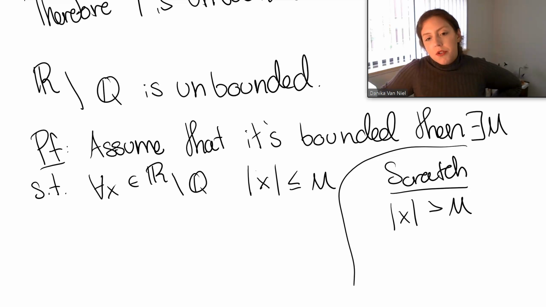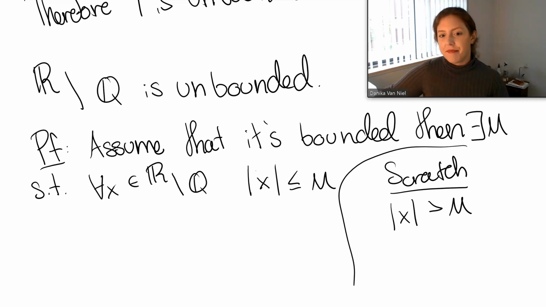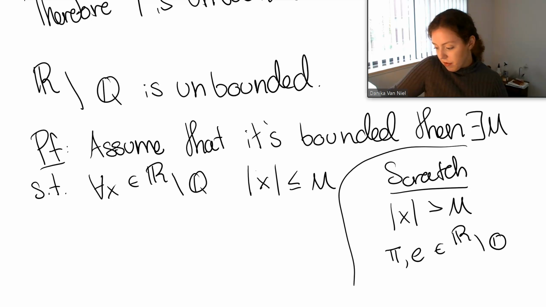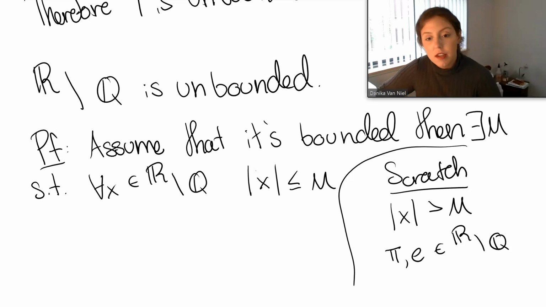So rational numbers are fractions made out of integers. The numerator is an integer, the denominator is an integer. So if you're taking all real numbers and you're taking those away, the stuff you have left over is looking pretty weird, right? These are the irrational numbers. So what are some irrational numbers that we know? Well, two examples we have are pi and e. Those are two very commonly known ones.